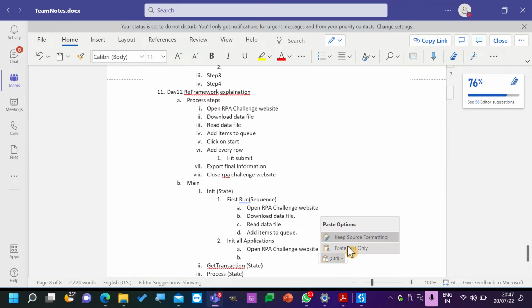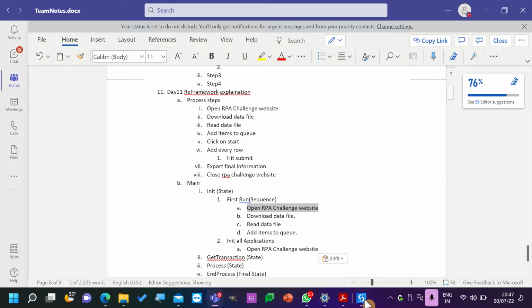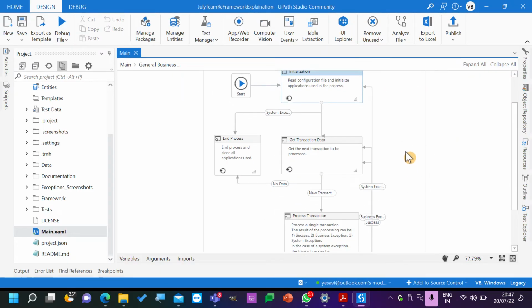Yes or no? I think yes. Why? Because it's a web application, it's a website, right? But we have already opened it here, right? In case of error, we need to close that application. We will open the init all applications.